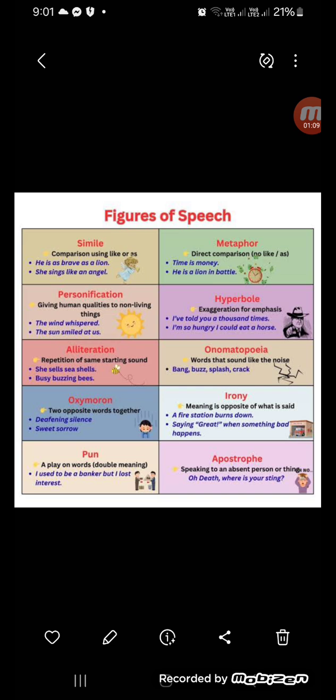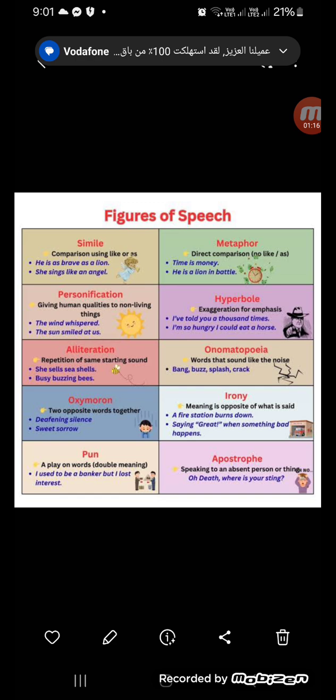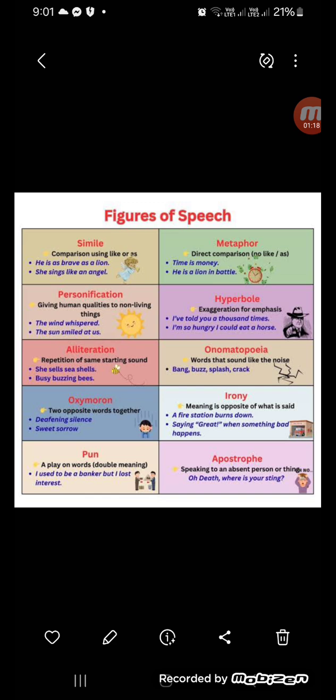The sun smiled at us. Does the sun smile? No, of course. But he gave it a human quality, and this is called personification.